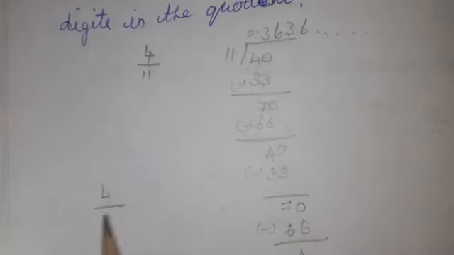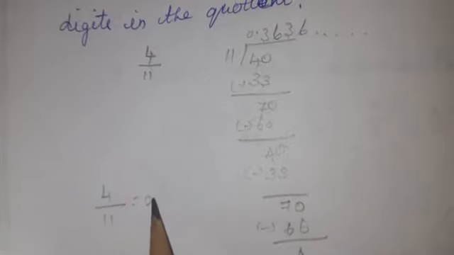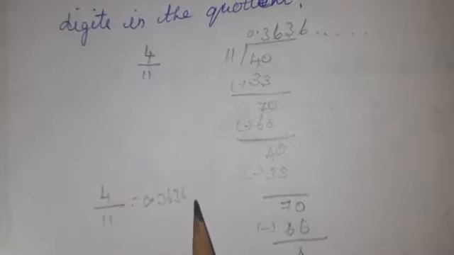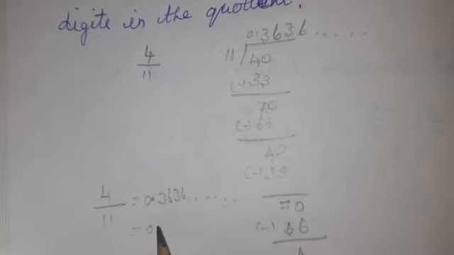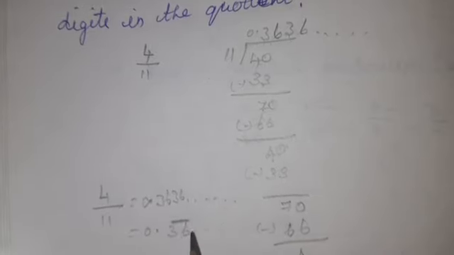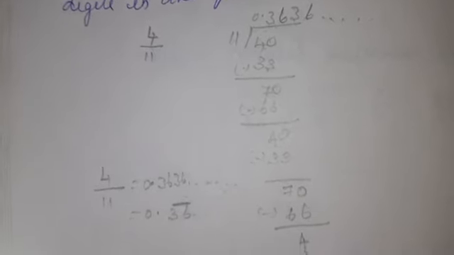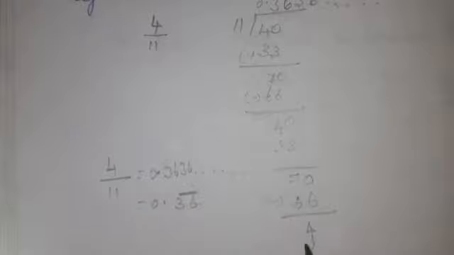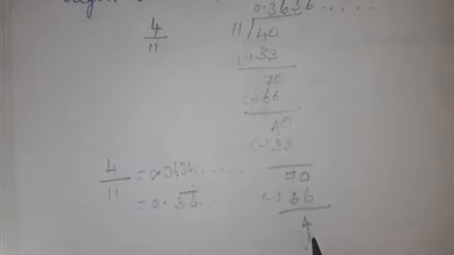So we can write this one as 4 by 11 is equal to, you are getting the quotient 0.3636. It is going like this. So we can write this one as 0.36 with a bar. This bar means repeating 363636. This type of decimal is called non-terminating and recurring. When you see this division, the remainder is not 0. If it is 0, it is a terminating decimal. Here you are getting a number again and again. Therefore, this type is called non-terminating and recurring.